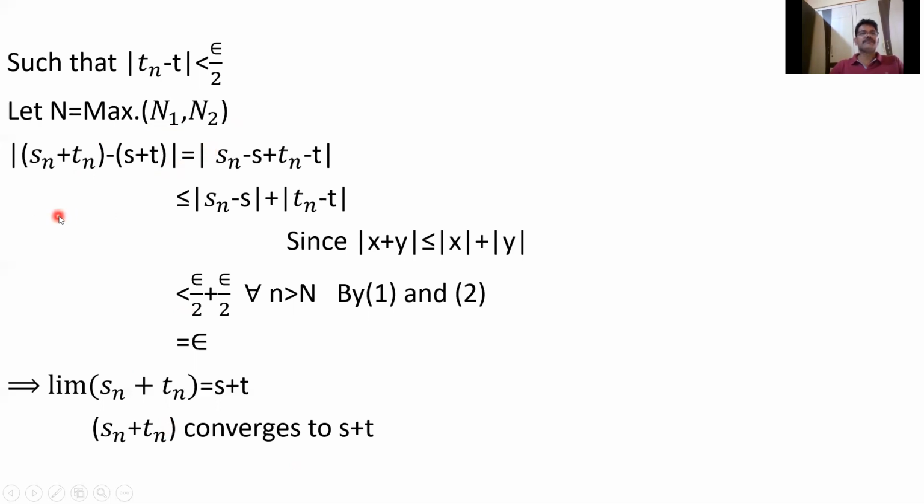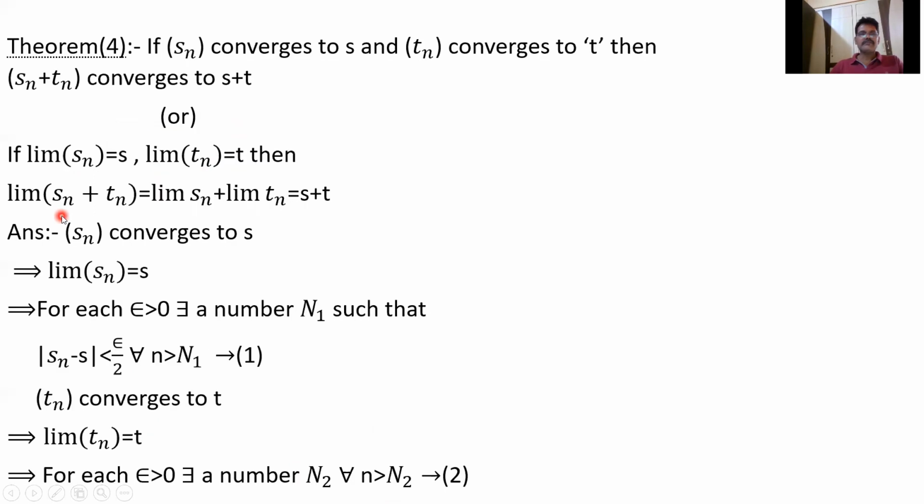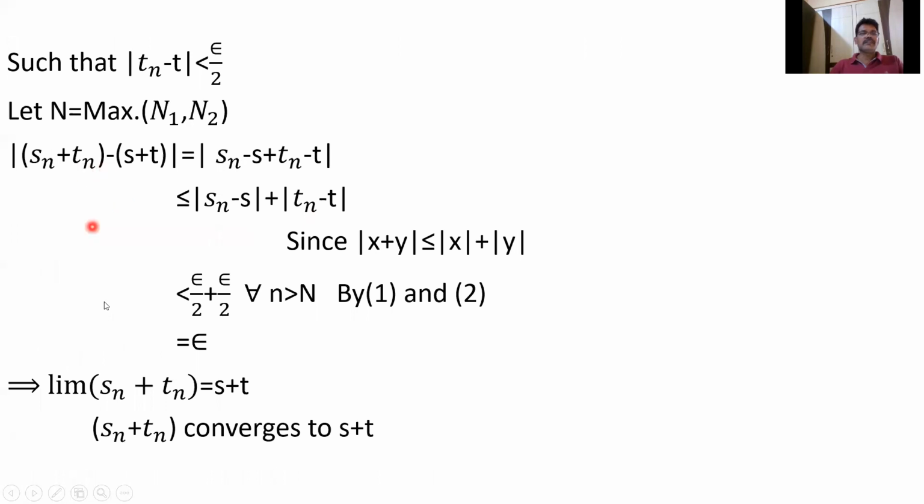Now we have to show limit of Sn plus Tn is equal to S plus T. That means we suppose modulus of Sn plus Tn minus (S plus T) is less than epsilon. Limit of Sn plus Tn equal to S plus T means this is like mod Xn minus X. So here in place of Xn is Sn plus Tn, and in place of X is S plus T. So I will write it like this: Sn minus S plus Tn minus T. So this is less than or equal to.